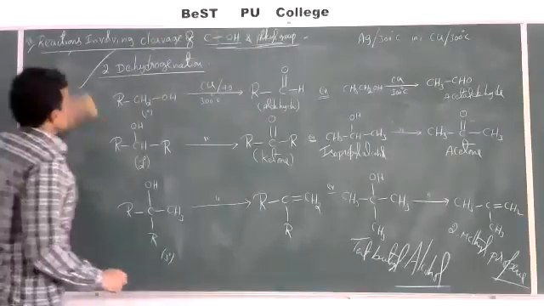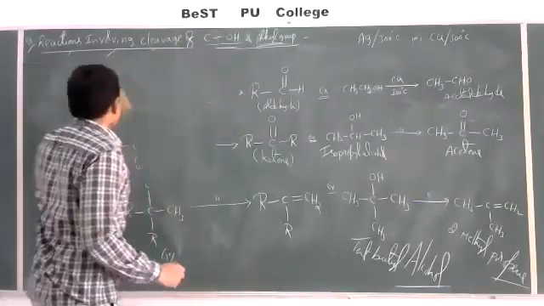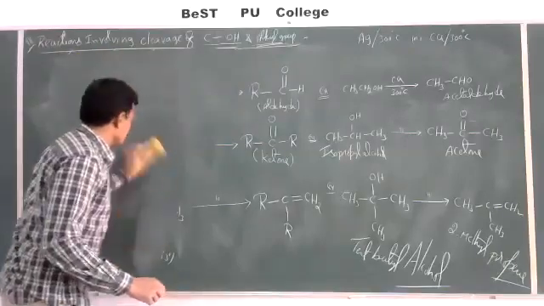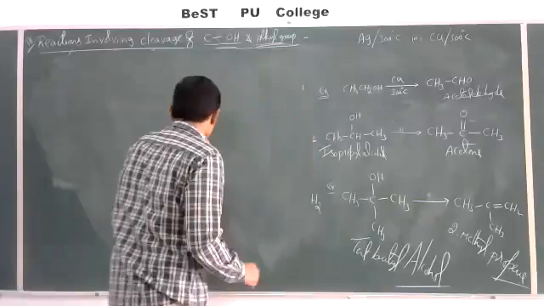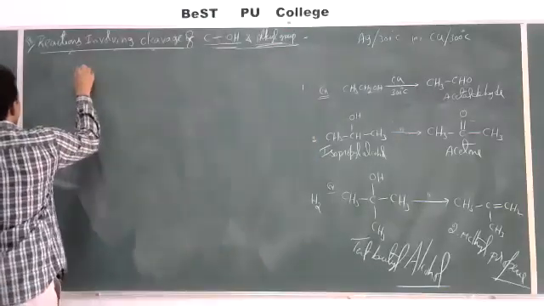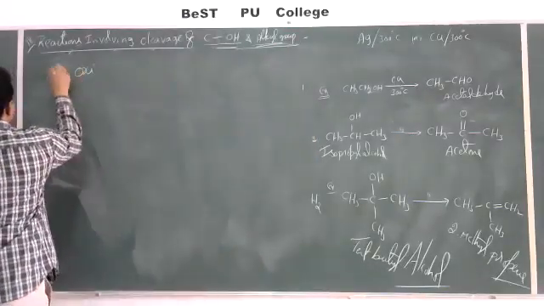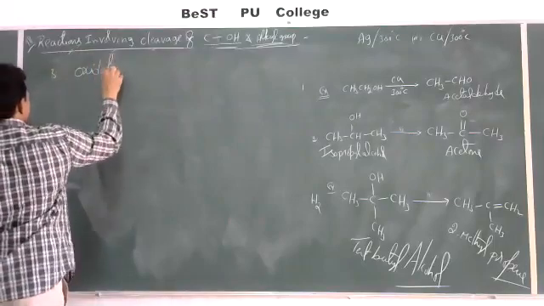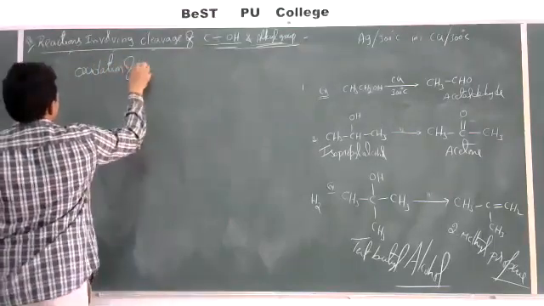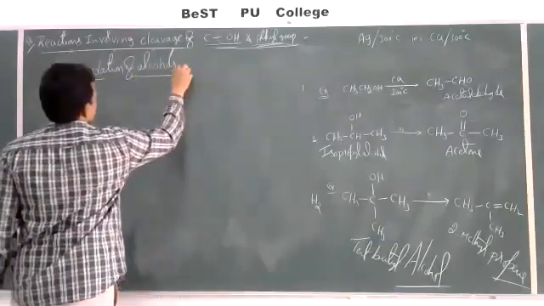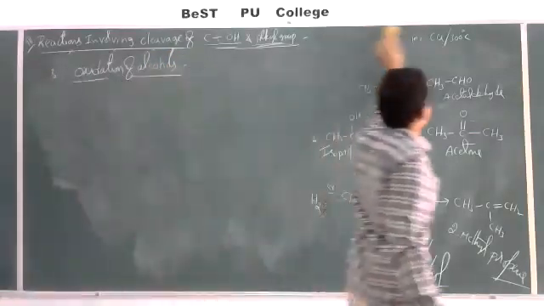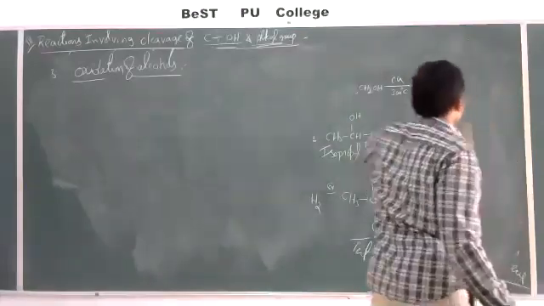Right. So this is the second one, dehydrogenation. Now come to the third one, oxidation of alcohols. This is also an important one. Oxidation of alcohols.